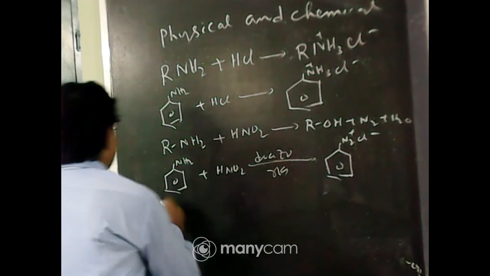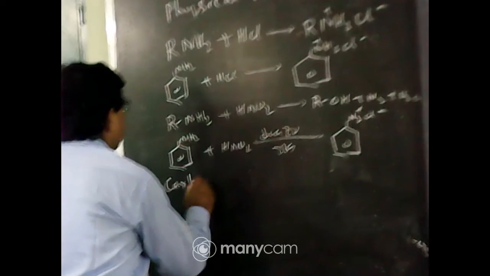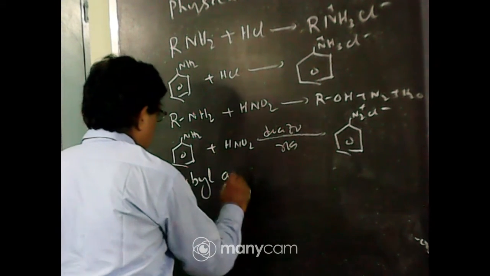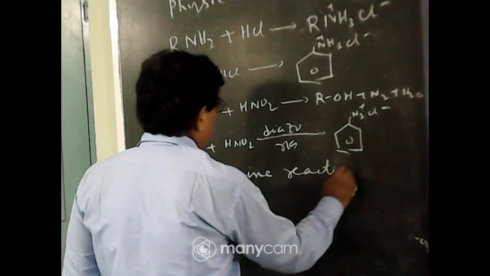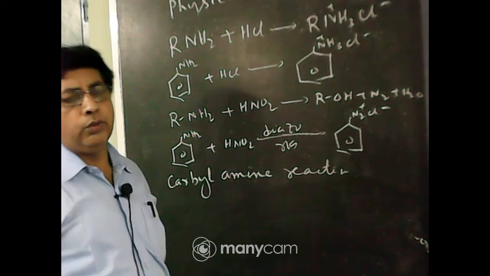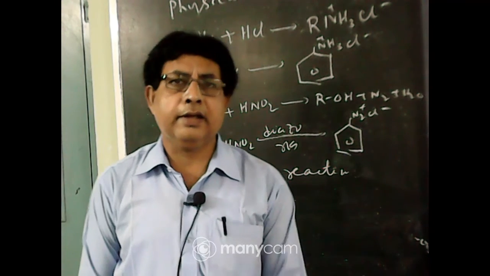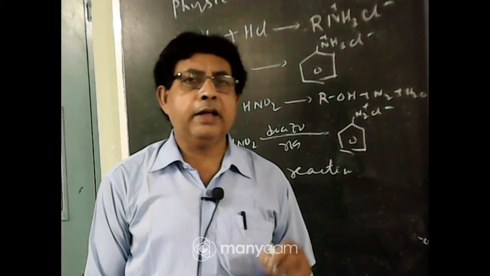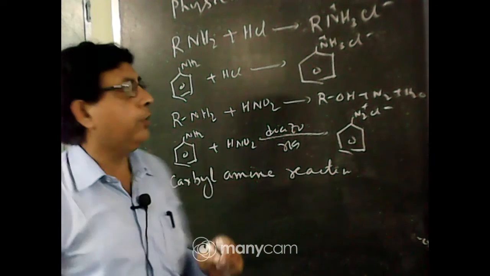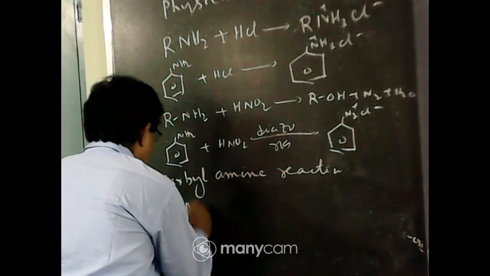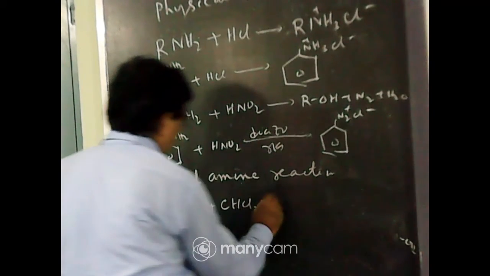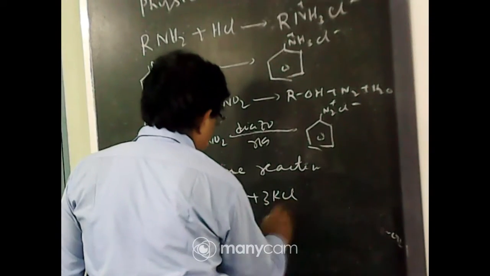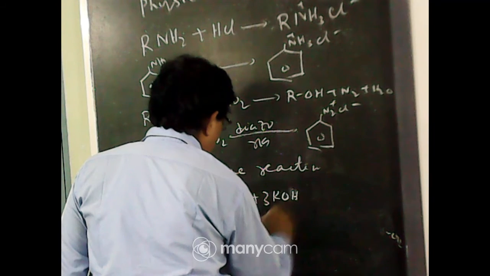Next very important reaction, that is the carbylamine reaction. This reaction can be used to distinguish between primary amine and secondary amine. Primary amine, say RNH2, reacts with chloroform CHCl3 and alcoholic KOH.